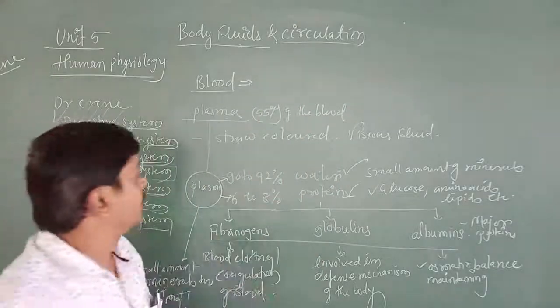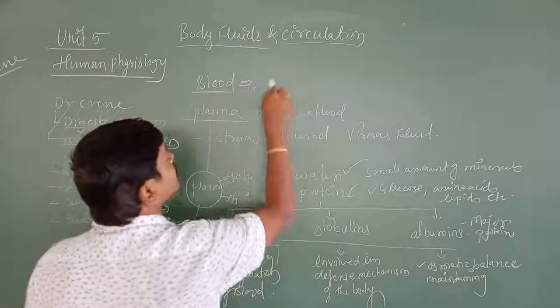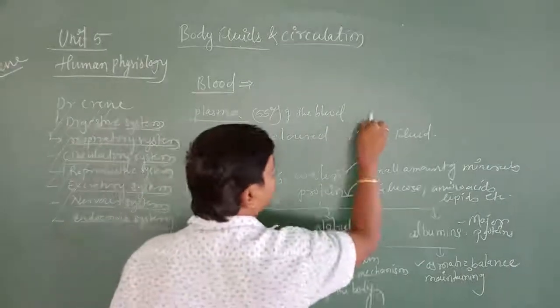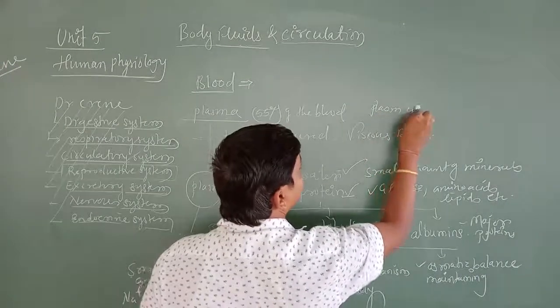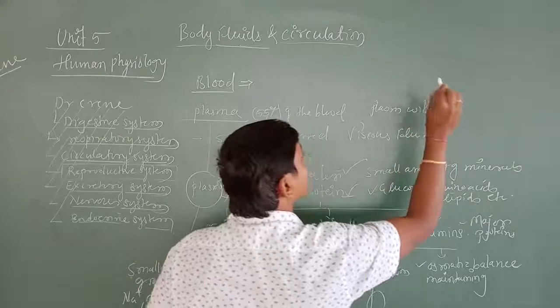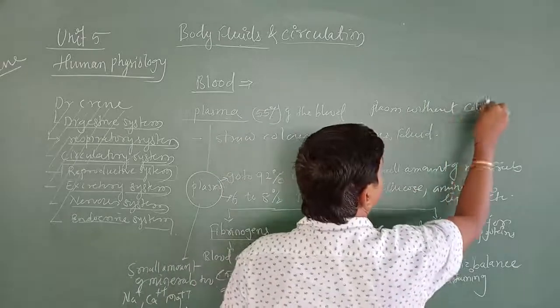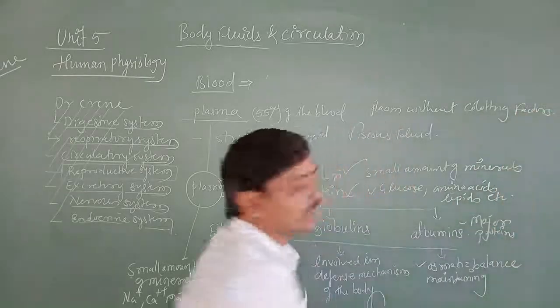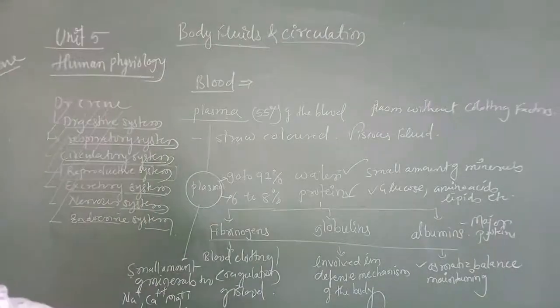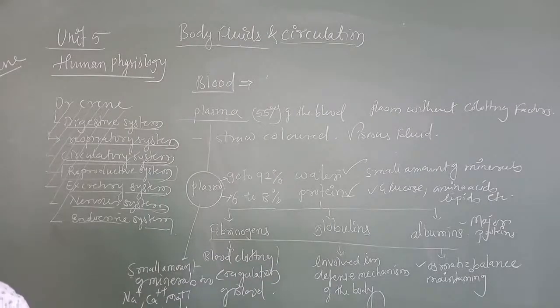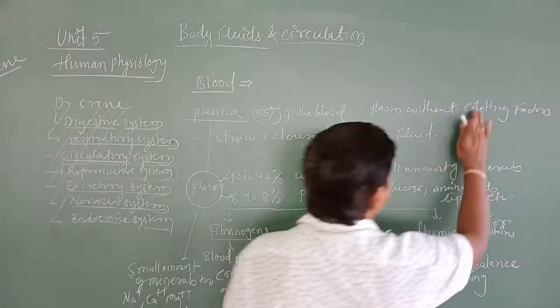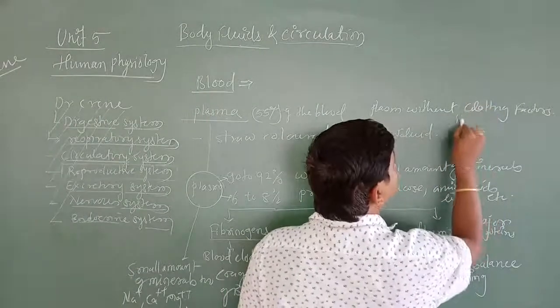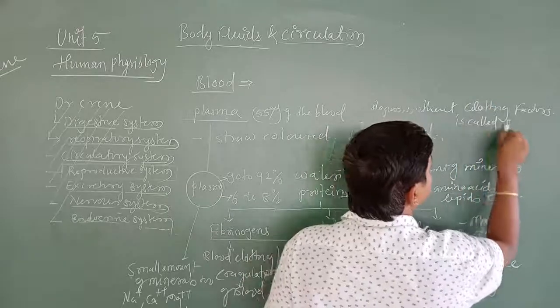And what is going to happen? The plasma without the clotting factors, what I wrote on the board: plasma without clotting factor is called serum.